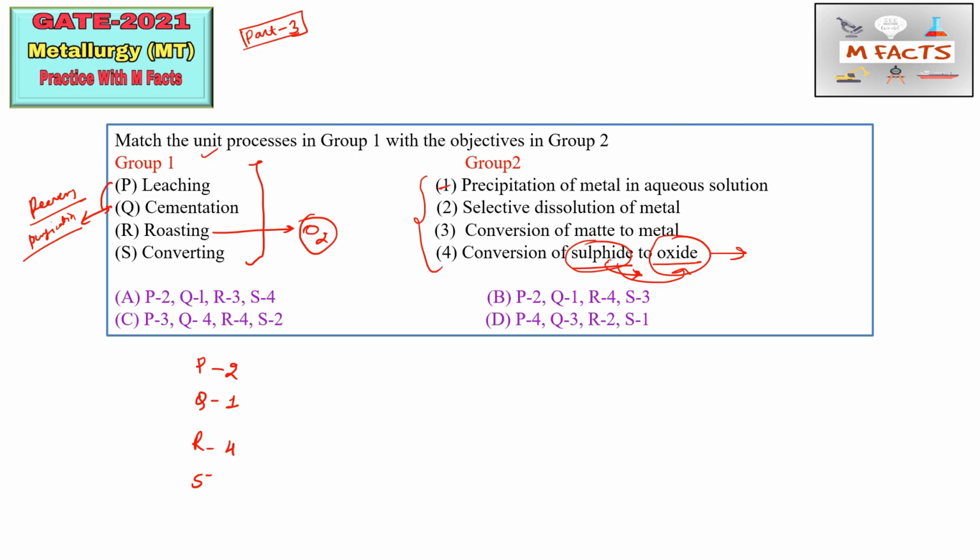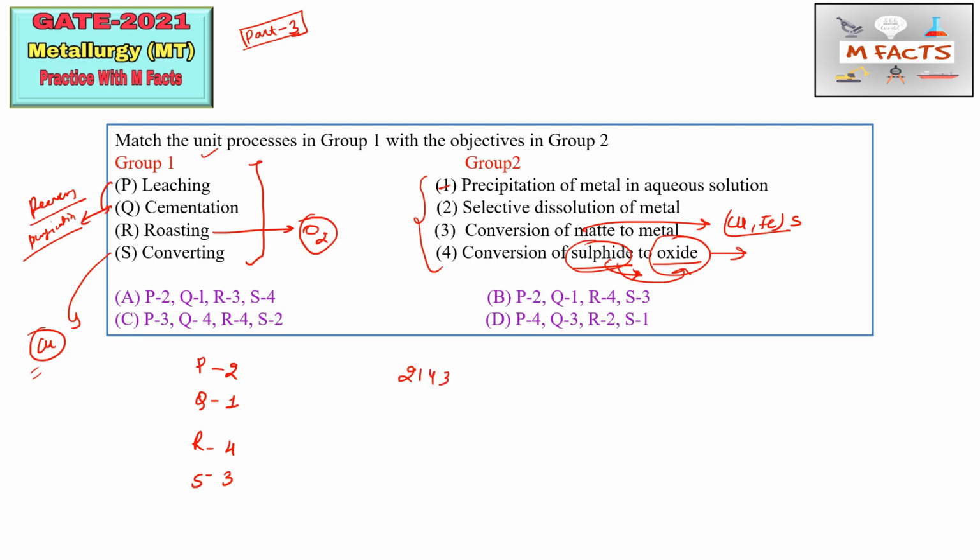And the next is converting. You must have heard about converting in extraction of copper, where we convert the mate phase into the metal. If we take the example of copper extraction, the mate is basically a combined phase of copper and iron sulfide. This is known as mate, and mate to metal conversion is known as converting. So converting is 3, so we have code 2143.